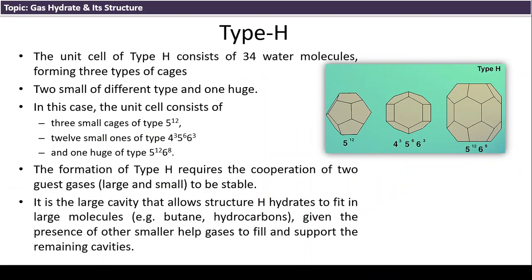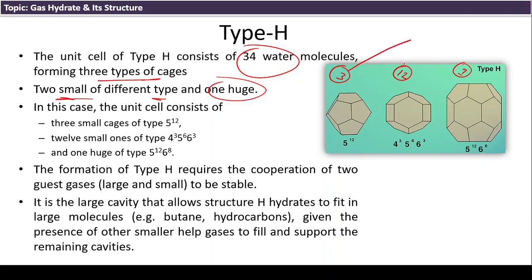In the type H, next one. In this there are 34 water molecules and there are 3 different cages: 2 small cages of different shapes and 1 huge cage. For example, in one unit cell there are 3 cages of this shape, 2 cages of this shape and 1 cage of this shape.